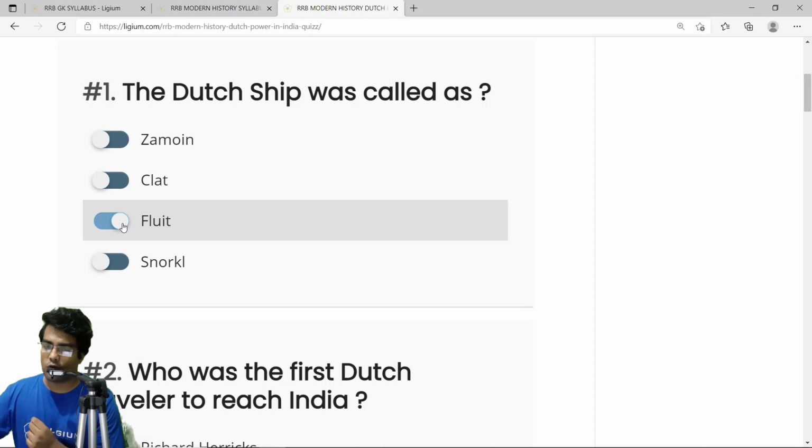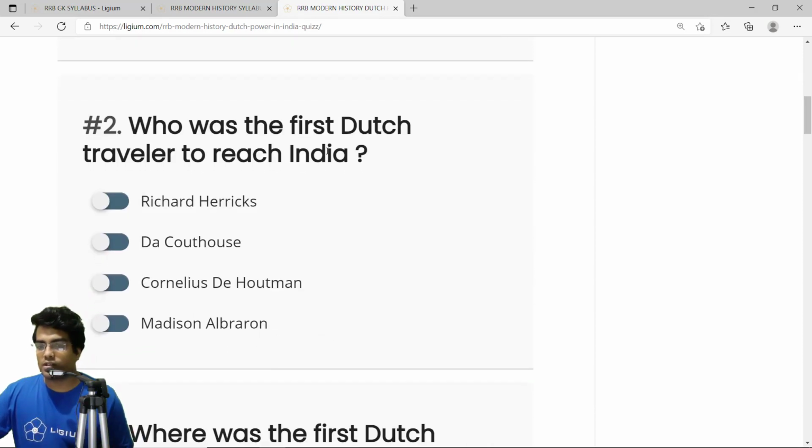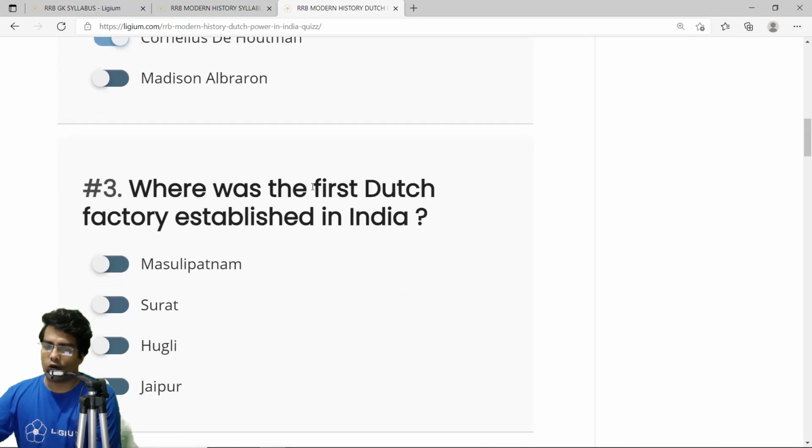Option C, Fluid. Who was the first Dutch traveler to reach India? The correct option is Cornelius de Houtman. He was the first Dutch traveler who reached India, around the 1590s. So the correct answer is option C, Cornelius de Houtman.